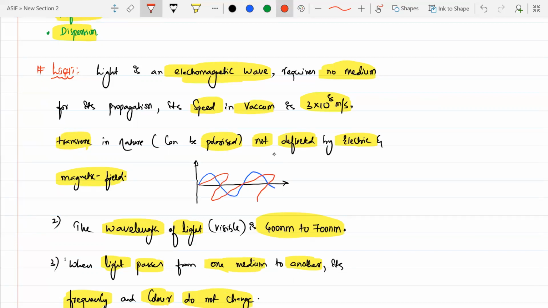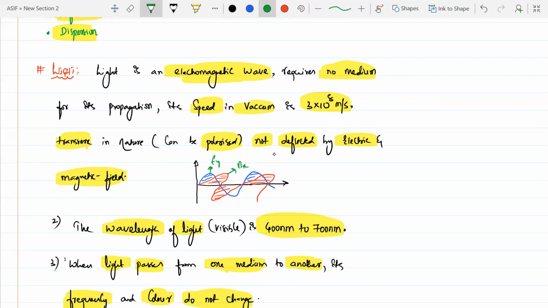One is vertical, another is in the horizontal direction. This one is in the horizontal direction, and this one is in the vertical direction. So it is a combination of both electric field and magnetic field. If I take the electric field as E_y, then the magnetic field is B_x, and the resultant moves along the z-axis.